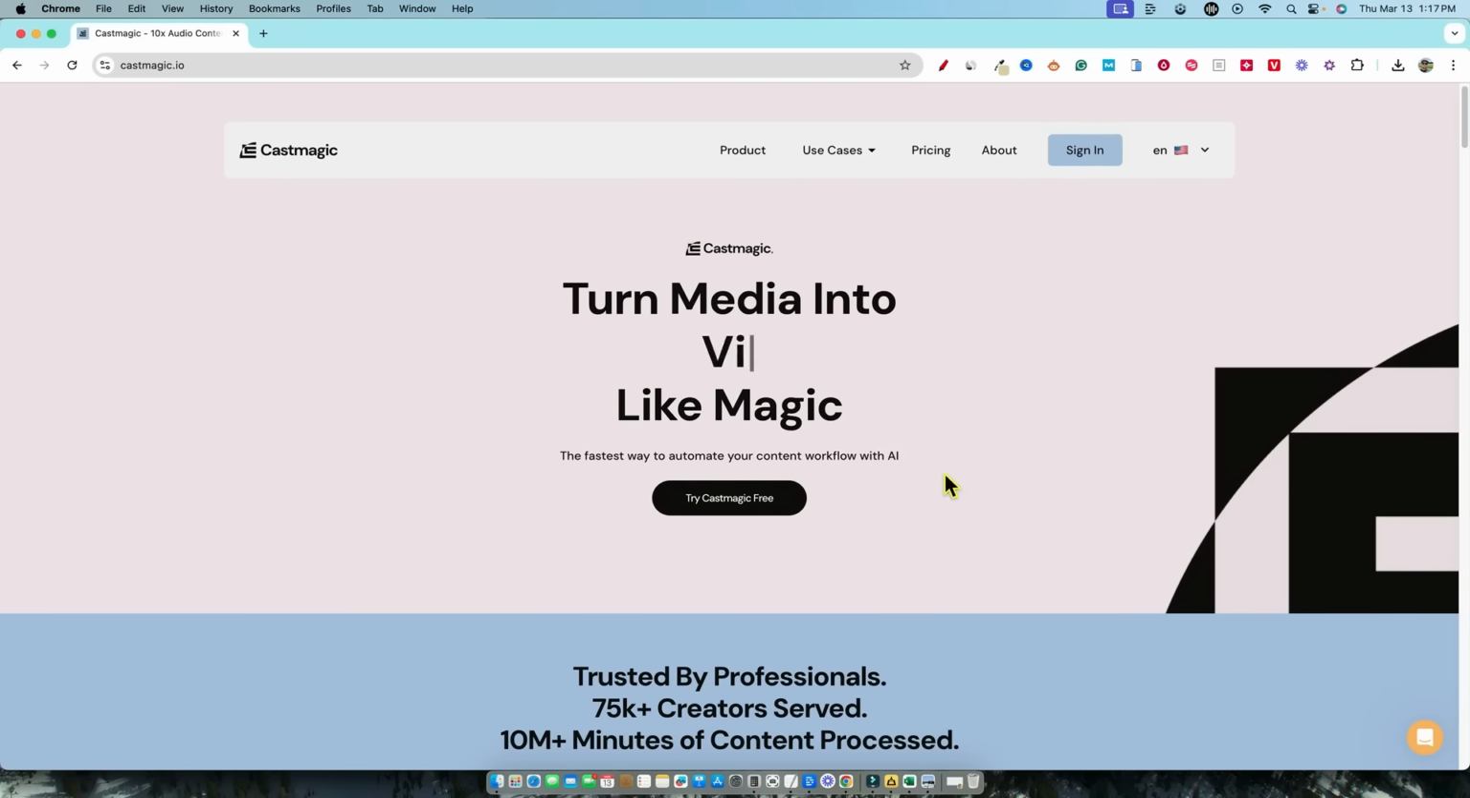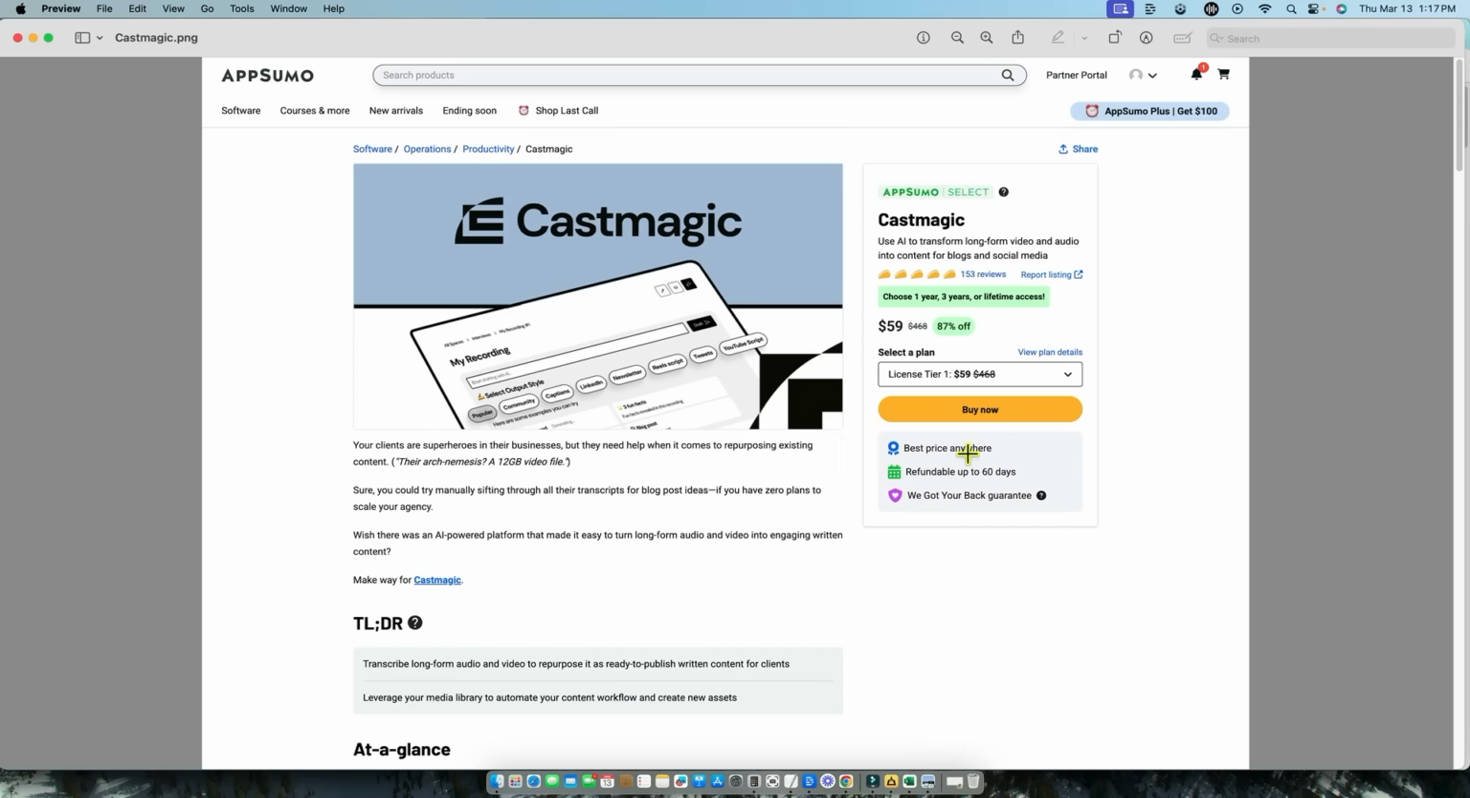Now, we're going to log in a minute, but let's take a look at the deal right now on AppSumo. So this is Castmagic. You can use AI to transform long-form video and audio into content for blogs and social media. This is a content repurposing app. I'm so excited to revisit it because I just did an Alphana updated review, and it was pretty impressive. I want to see what Castmagic has done over the last year and what their interface looks like. I haven't logged in since I did my review.